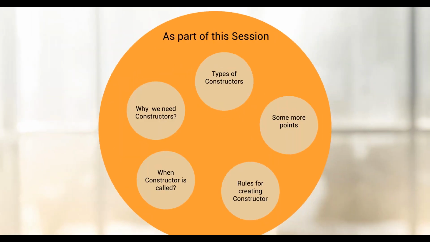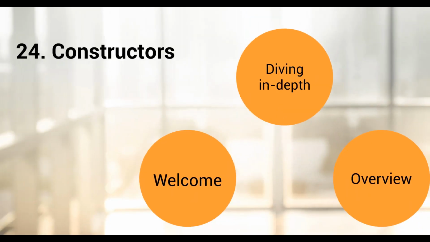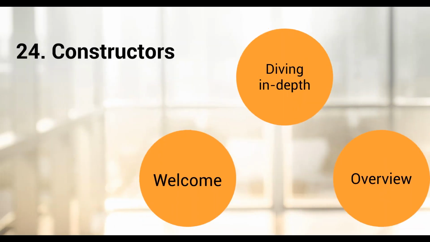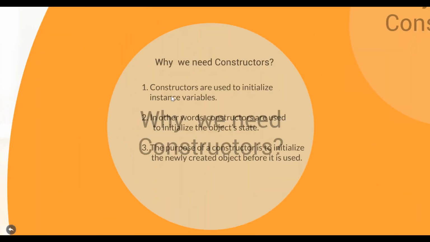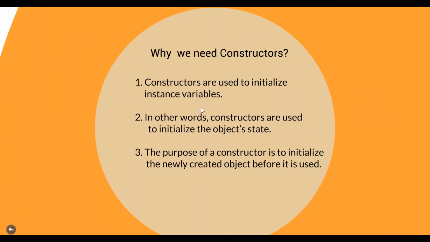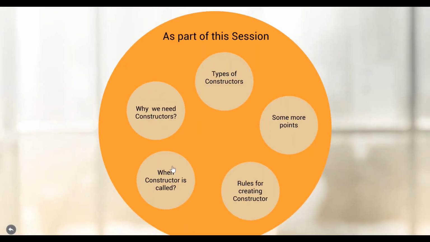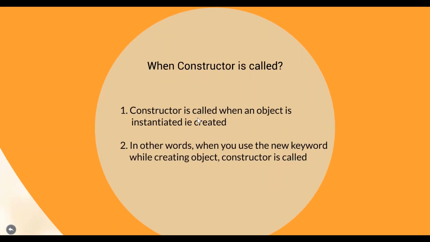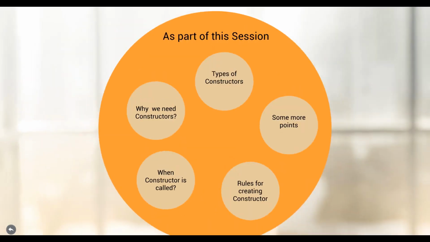Let's go back. So what other things have we seen? We have seen a high level overview. Then after that, why we need constructors: to initialize instance variables, to initialize objects. And when is a constructor called? Constructor is called when we are creating the object, right? And what are the rules?